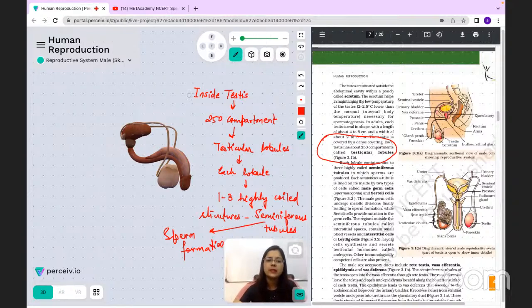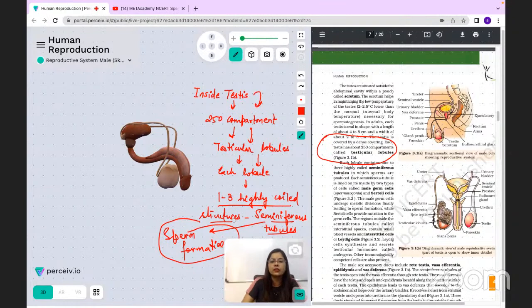So ये मैंने आपको एक overview दिया है कि inside testis there are 250 compartments, which are called testicular lobules, and inside each lobule 1 to 3 highly coiled structures are found, which are called seminiferous tubules, and which are actually responsible for sperm formation. तो आपको एक idea लग गया होगा कि sperms exactly कहाँ बनते हैं. Inside the testis, seminiferous tubules के अंदर में they are being formed.